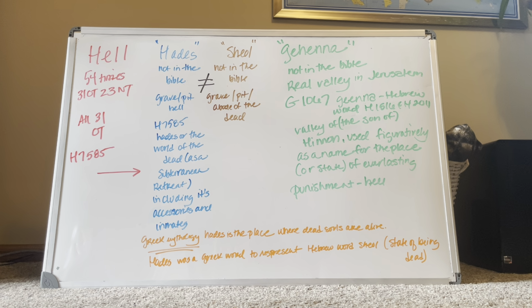So the term hell is 54 times in scripture, 31 times in the Old Testament, 23 times in the New Testament. All of the Old Testament terms for hell come from H7585. Remember that the Old Testament was written in Hebrew, thus the H, New Testament Greek, thus the G when we get there. But they all are the exact same term.